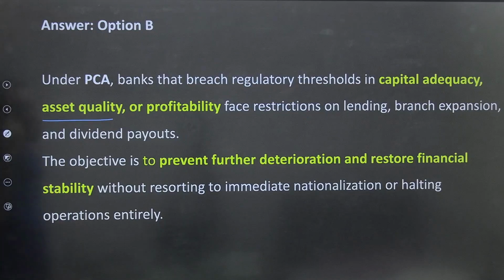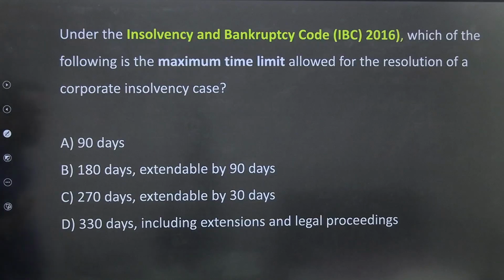The objective is to prevent further deterioration and restore financial stability without resorting to immediate nationalization or halting operation entirely. Okay? So this is the one.